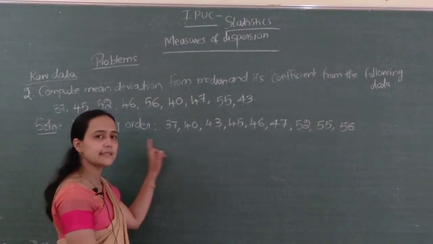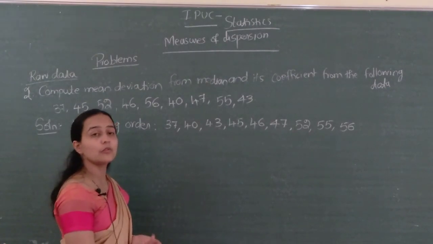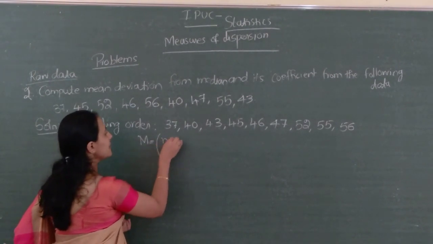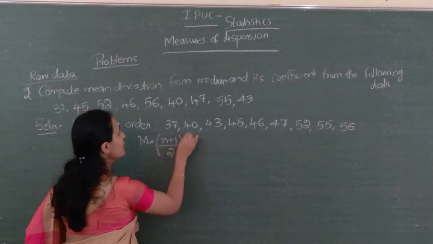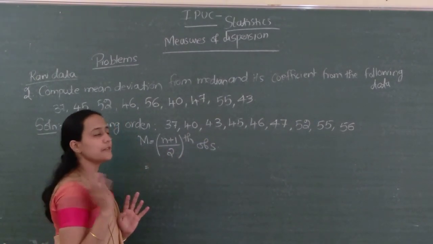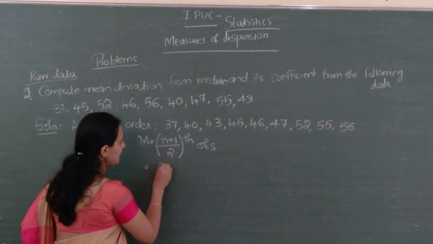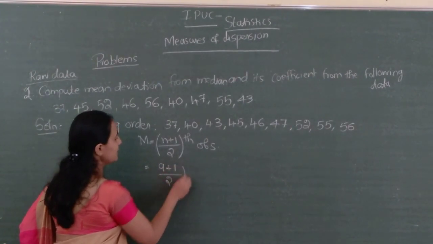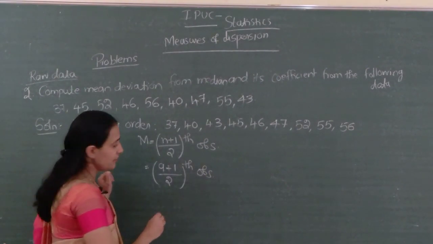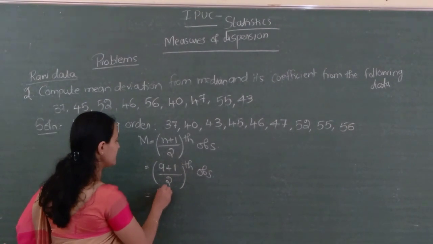First arrange the observations in ascending order in order to find the median. Next, what we have to do? Find the median. The formula is median equals (n plus 1) by 2th observation, where n denotes the number of observations. How many observations? 9 are there. 9 plus 1 divided by 2th observation, that is the fifth observation, isn't it? 9 plus 1 is 10, 10 divided by 2 means the fifth observation.